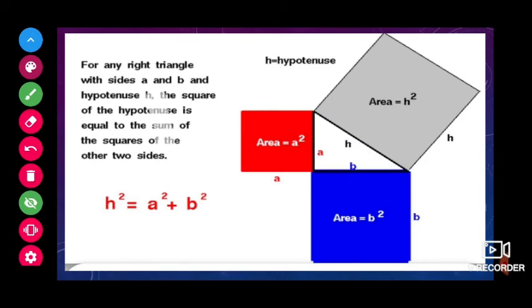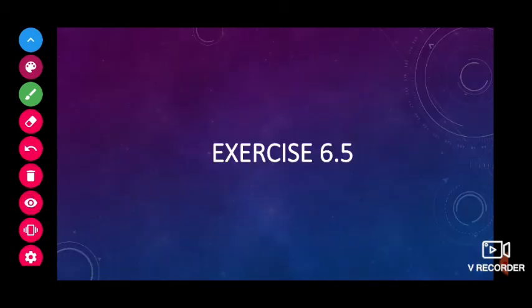Again I am repeating, the square of the hypotenuse will be equal to the sum of squares of the remaining two sides. A proof is there for this also, but you do not need it this year, children. In further classes you are going to see that proof.